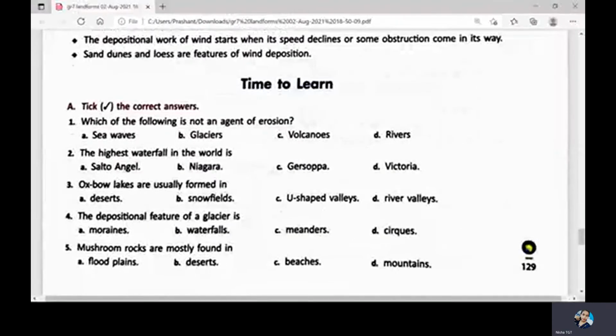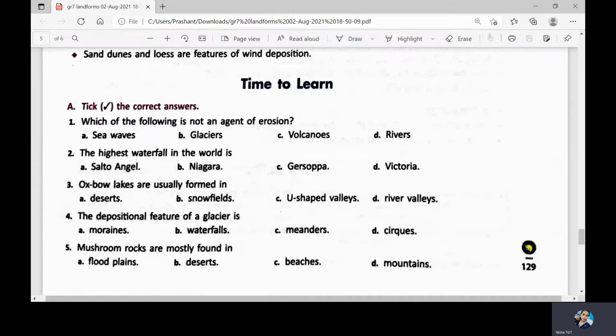Which of the following is not an agent of erosion? Sea waves, glaciers, rivers, these all are agents. Volcano is not an agent of erosion. So this will be the correct answer.